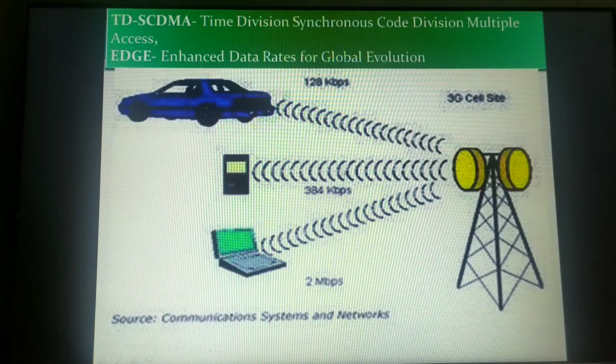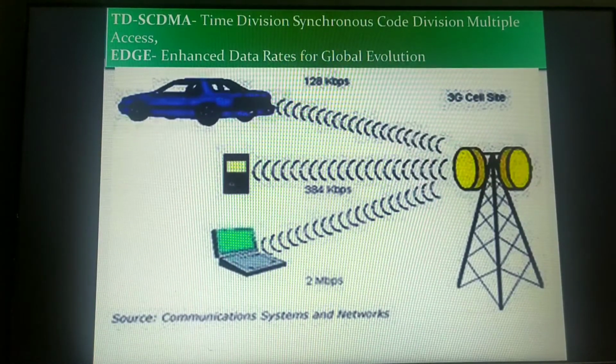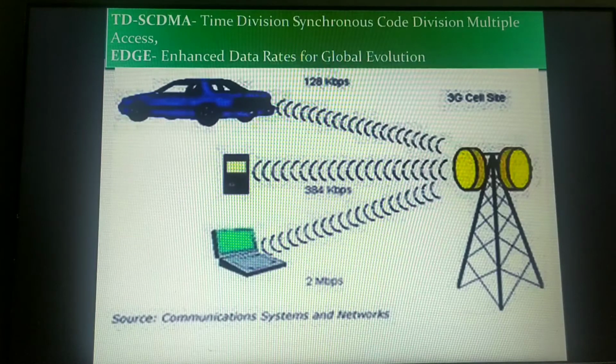So if a person is moving at a pedestrian speed, or is outside, then he can experience almost 384 kilobits per second data transmission speed. And if he is moving in a car, then he can experience almost 128 kilobits per second. You may ask why it is less when we are moving in a car. You may experience that whenever you are moving in some vehicle out of your city, you get a much poorer internet experience, or your signal